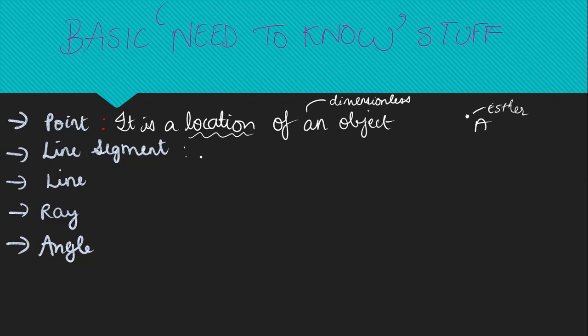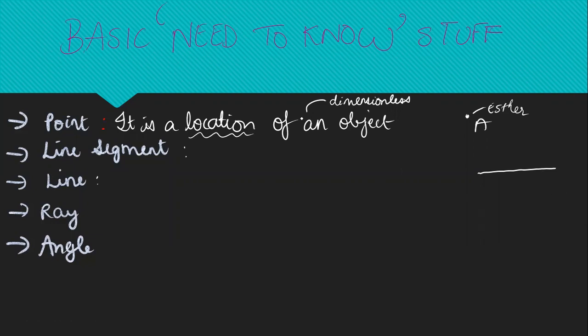Let's understand next what is a line segment. Before that, let's see what is a line. Fine. So a line, let me draw a line for you. Pardon me, it is not very straight. It's a little wavy sort of, but just cooperate, okay?